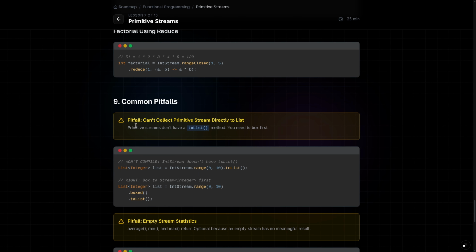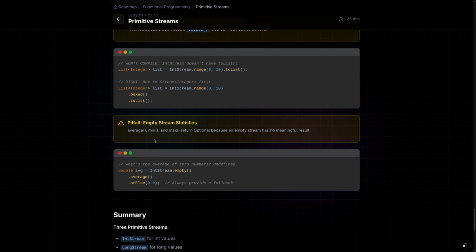Now, common pitfalls. You can't collect a primitive stream directly to a list. Primitive streams don't have a toList method. You need to box first, using boxed. This will return your normal stream, and then we can collect.